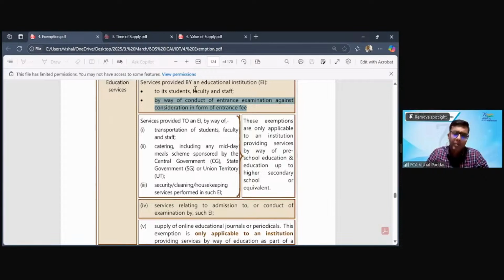It is saying services provided by an education institution, by way of conduct of entrance examination against consideration in the form of entrance fees. So wherever any entrance fees is charged, that will be exempt even if you are not yet my student. Correct?